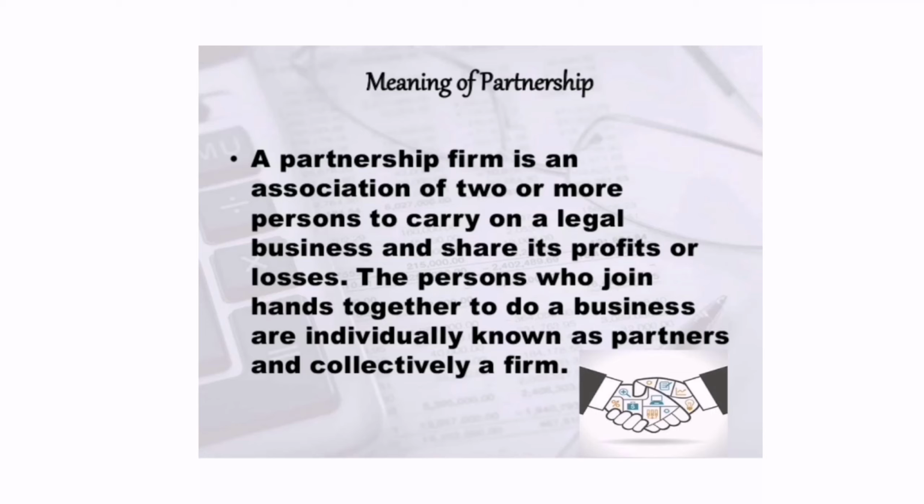The persons who join hands together to do a business are individually known as partners and collectively known as a firm. So from this you can understand that there should be a minimum of 2 persons to start a firm, and the firm should do a legal business, and the partners can share the profits and losses arising from that, right? And the persons are individually called partners and collectively they will be called a firm.